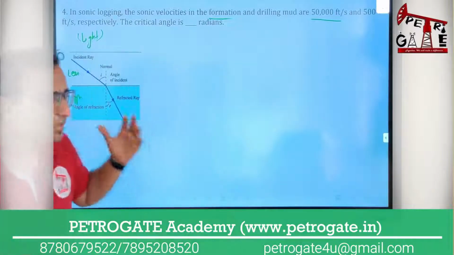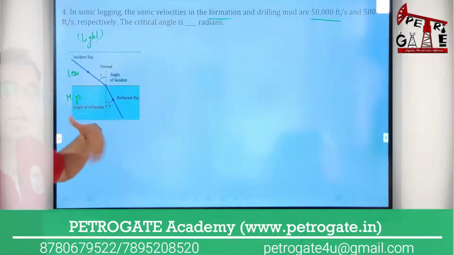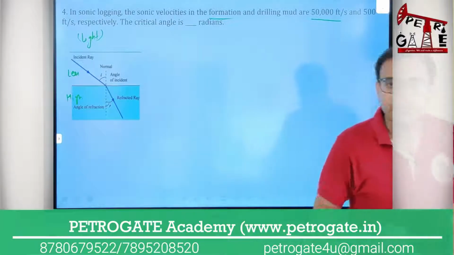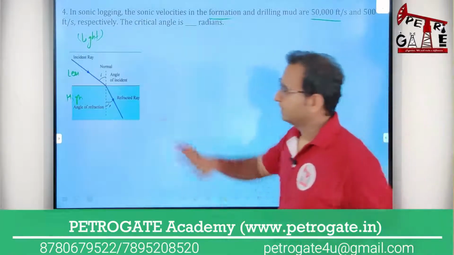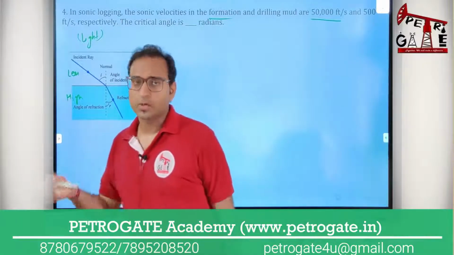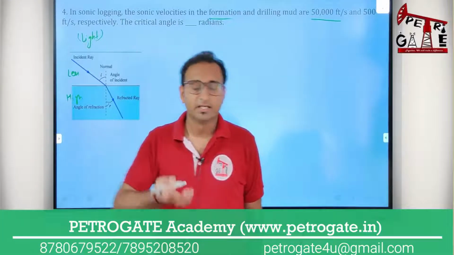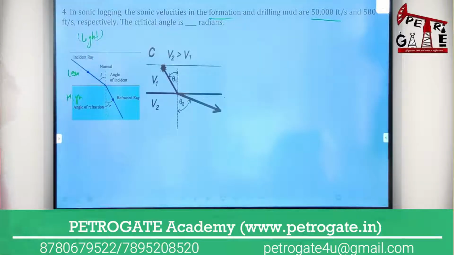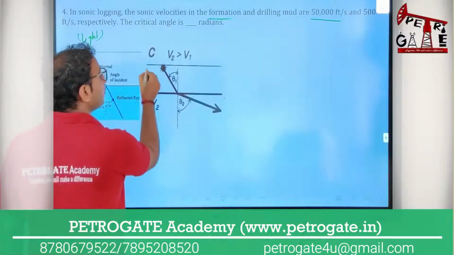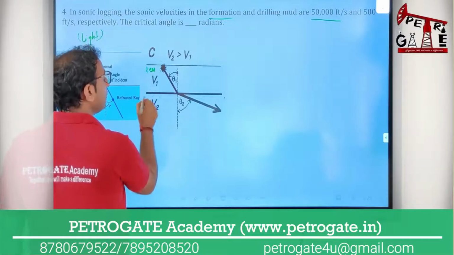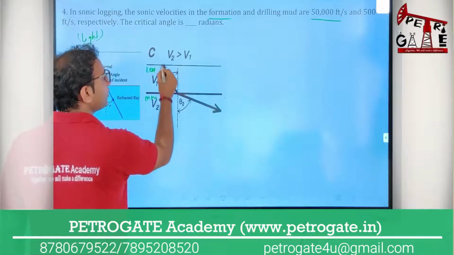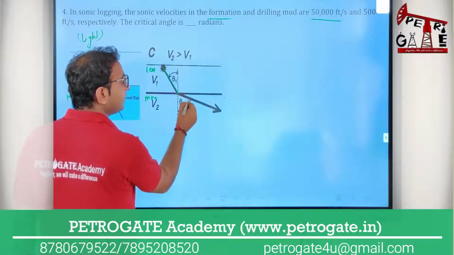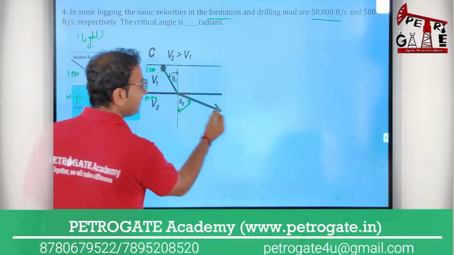But if I am talking about the sound wave, the sound wave gives a phenomenon that is the opposite of the light wave. So the phenomenon I see in the sound wave is opposite or reverse. Whenever the wave is coming from a less dense medium to a more dense medium, the reflection or refraction you are getting will move away from the normal.